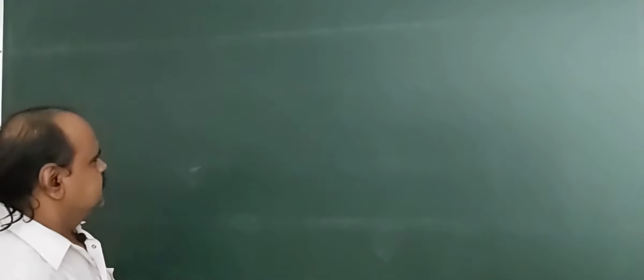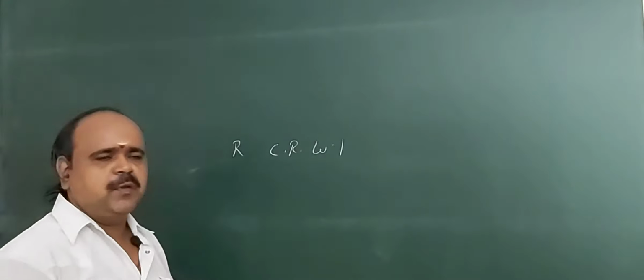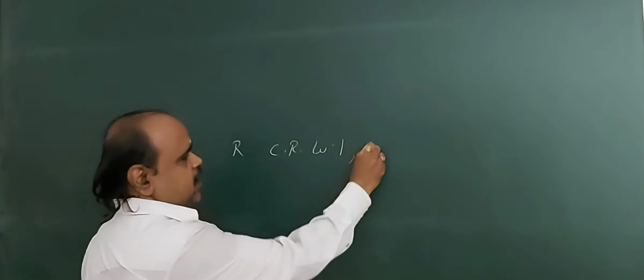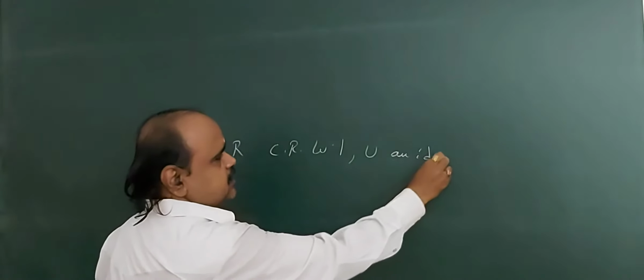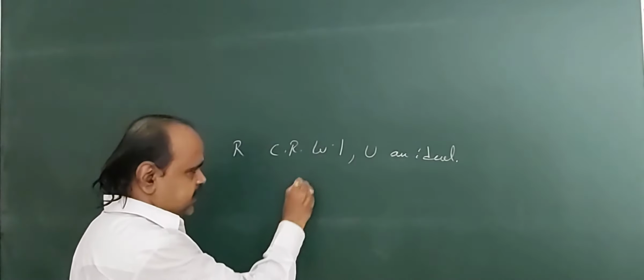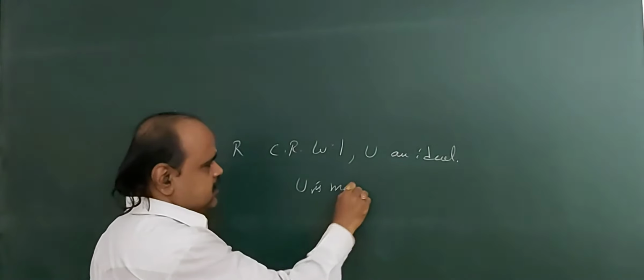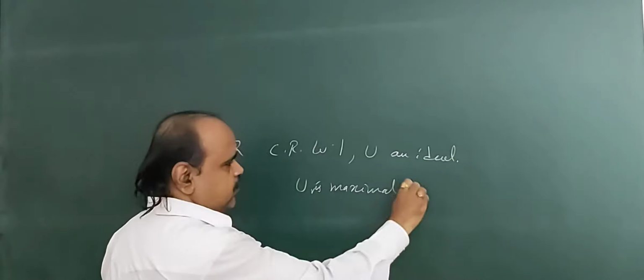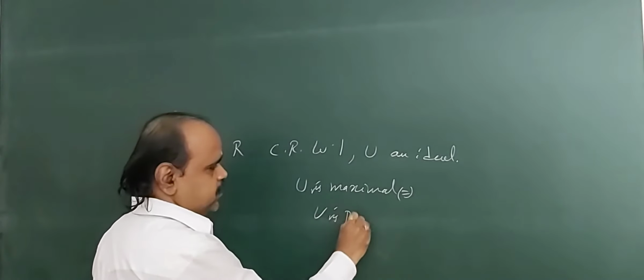Okay, in the earlier theorem, what we say: if capital R is a commutative ring with unity and U is an ideal, then U is maximal if and only if U is prime.